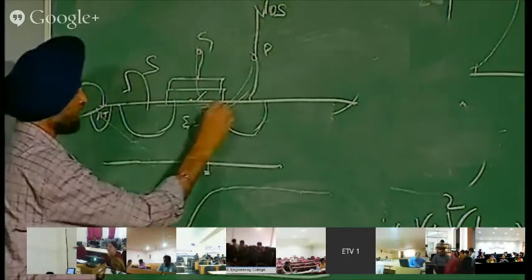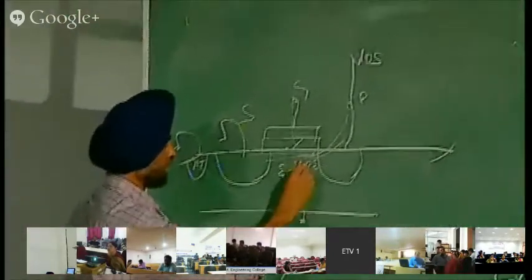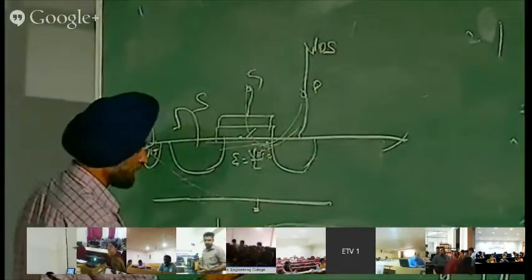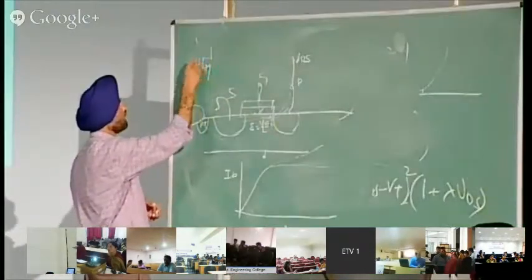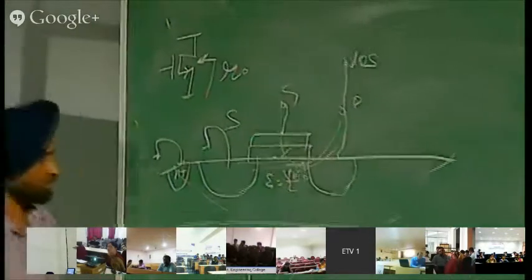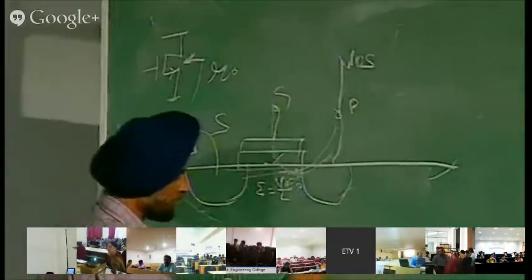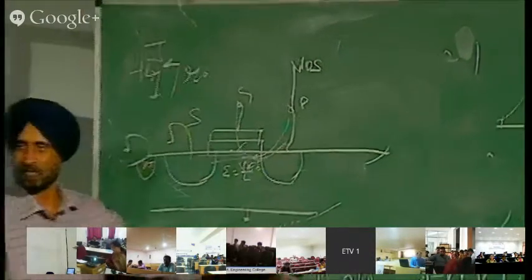Okay, so the current here increases. After this point the current will increase. It will not be like this, it will be like this. Fine. So now this is not correct. This is not good, because if this is the transistor, this is known as the output impedance R0. Output impedance of a transistor is the reciprocal of the slope of this line. R0 is equal to 1 over lambda ID. This is given in the books also.